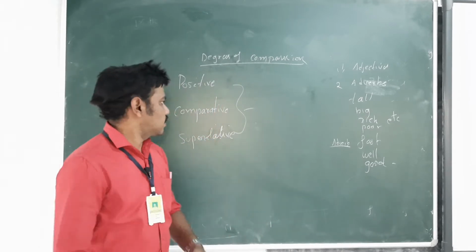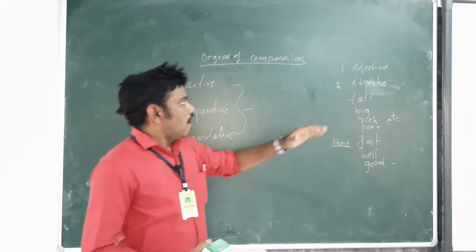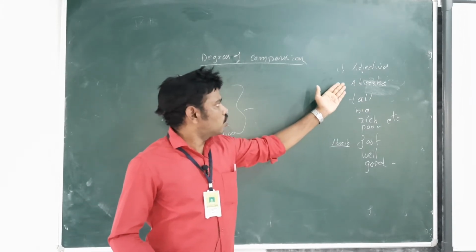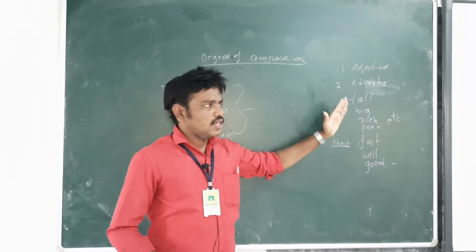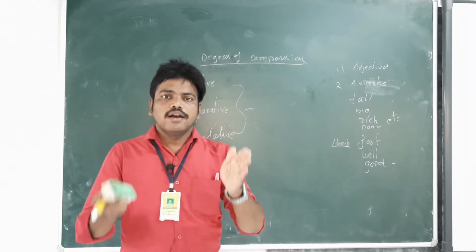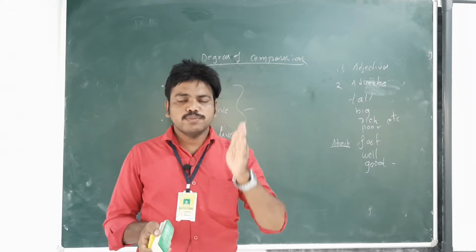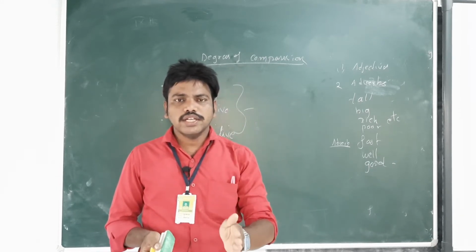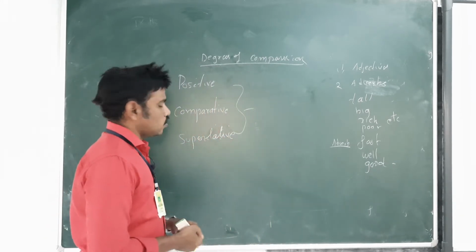I have told you adjectives and adverbs; these we use in degrees of comparison. Now let's see one by one what the positive degree, comparative degree, and superlative degree are.